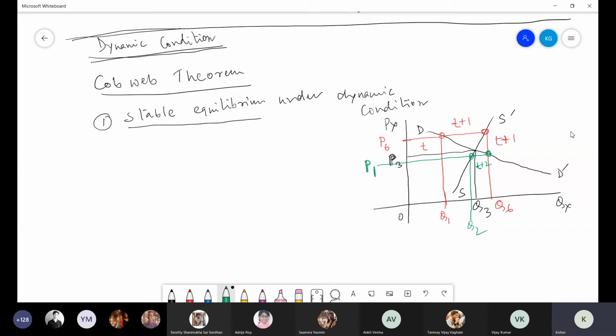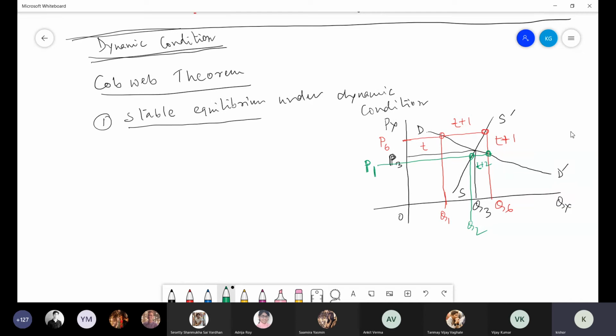I supplied less in the market. Tomorrow means the T+2 time period, the next day. These are symbolic: T+1 is time period 1. It may be a different time period also, but this represents a different time period.